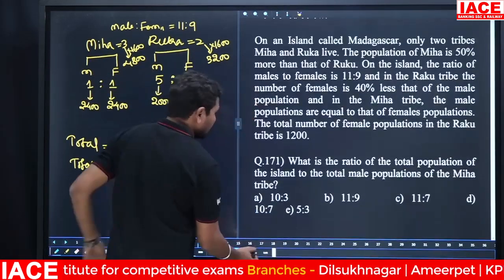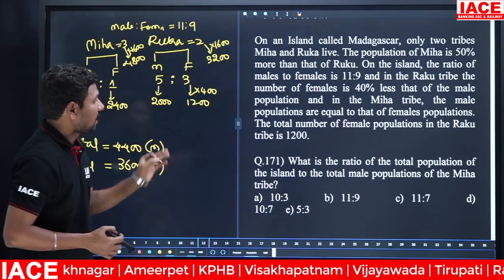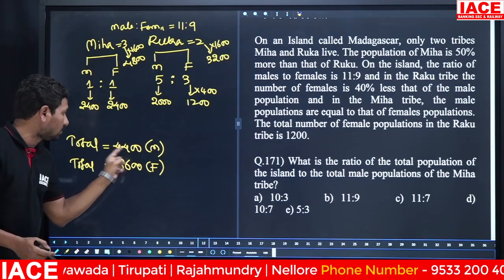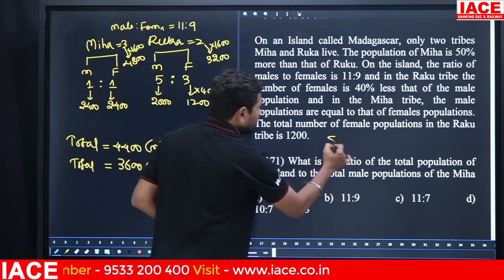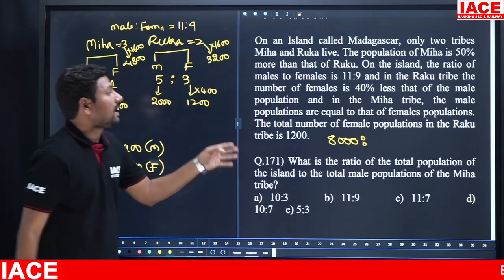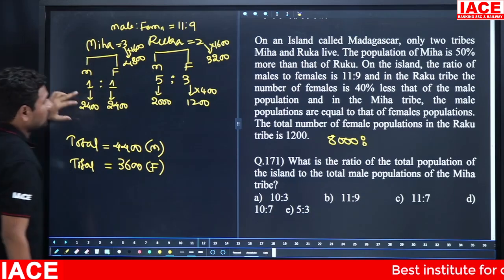Then we'll go for the question. What is the ratio of total population of the island to the total male population of the Miha tribe? Total population of the island: males are 4400, females are 3600, overall is 8000. The male population of the Miha tribe is how much? 2400.